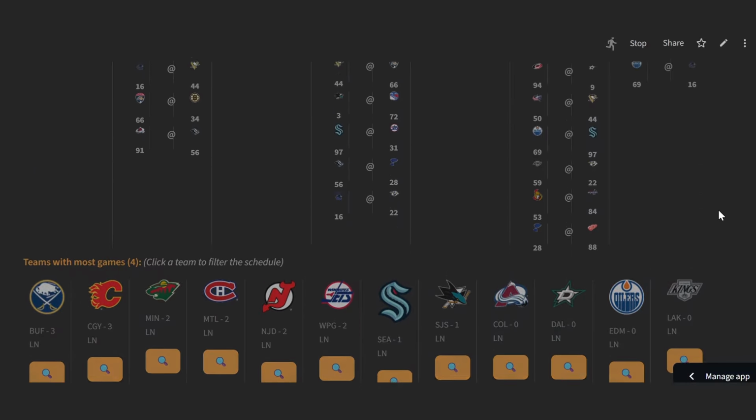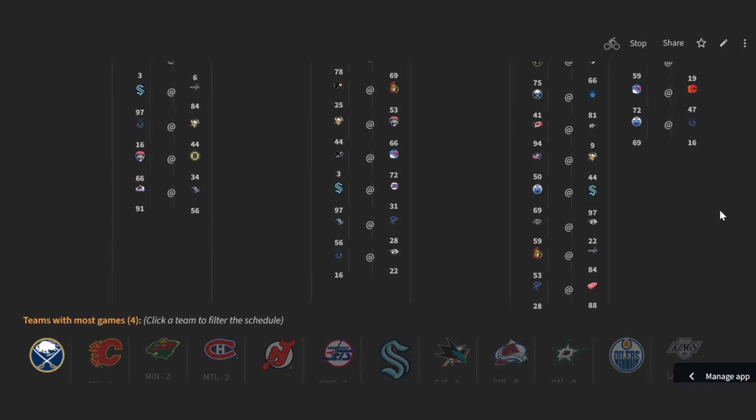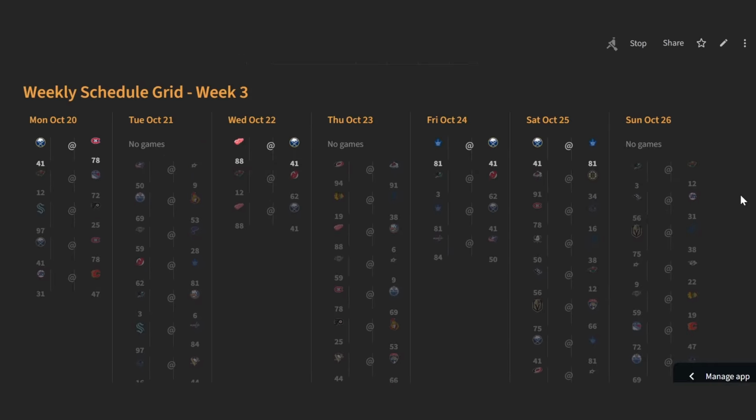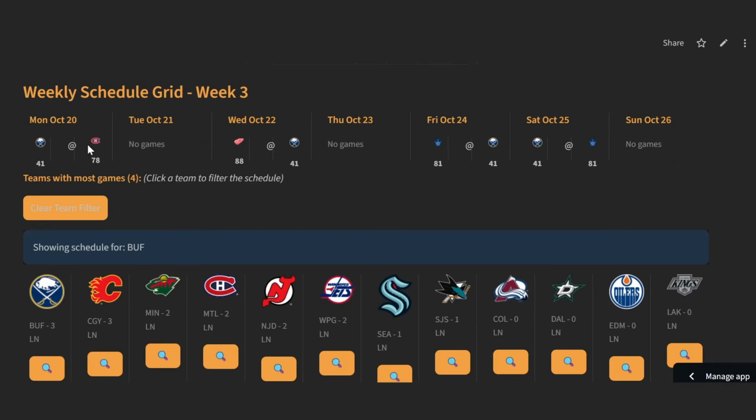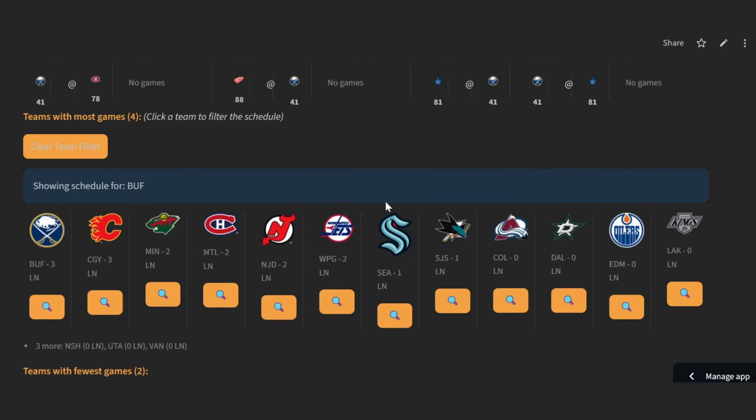When we look at Buffalo, they've got a difficult schedule, and there's really not a ton on the waiver wire. We'll go through some of the options below. But you can see here they play Montreal on Monday in Montreal. That's tough. Then they come back home and they play the red-hot Detroit Red Wings. Then they get a home-and-home against Toronto. So not an easy week for Buffalo.